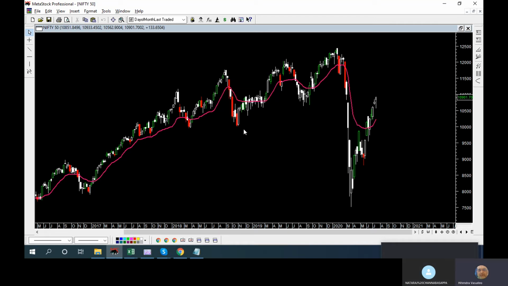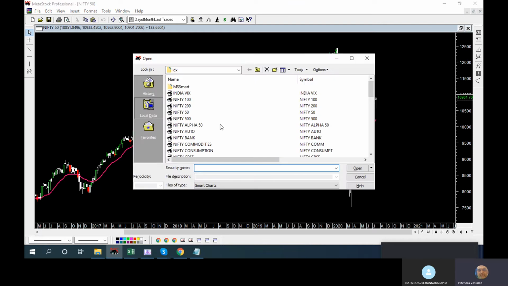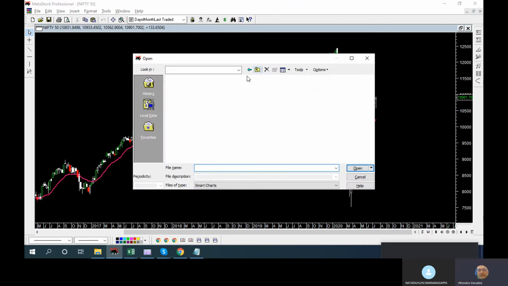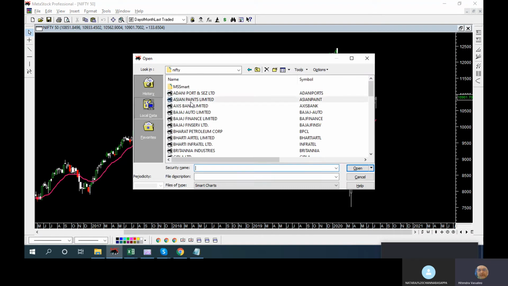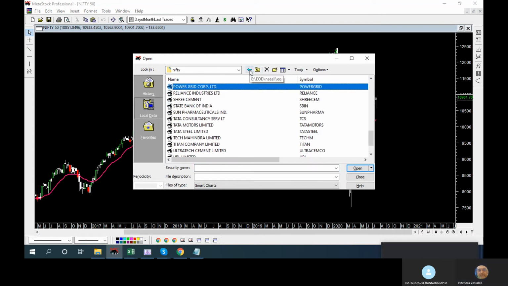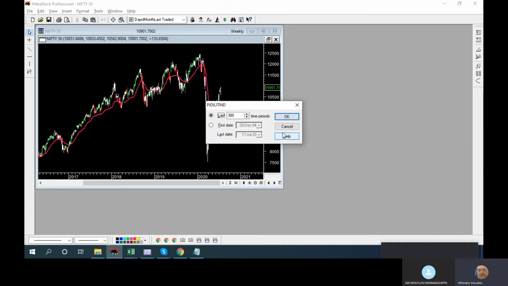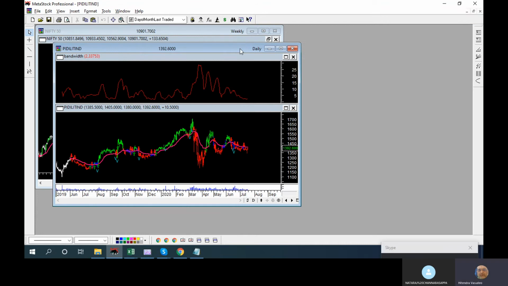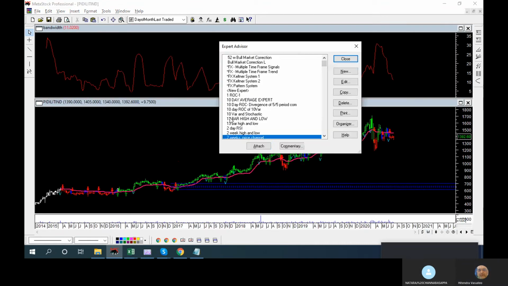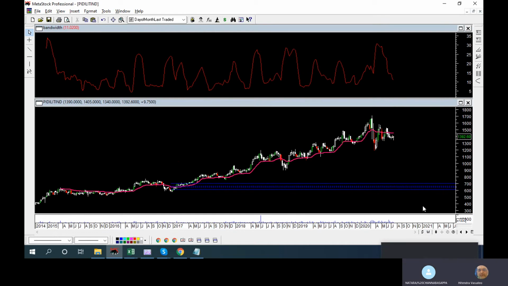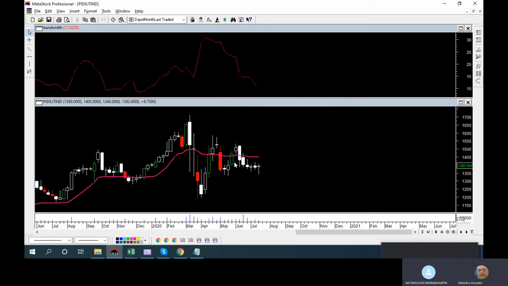Something like Pidilite is in negative right now, so we'll take up Pidilite just to understand. It's a weekly chart, not a daily chart. Pidilite is showing a 2 weeks high over here some weeks back, but it has not closed below the 2 weeks low at any time on a running basis. It has managed to hang on to the 2 weeks closing, though it had gone below in between; closing wise it is not there.